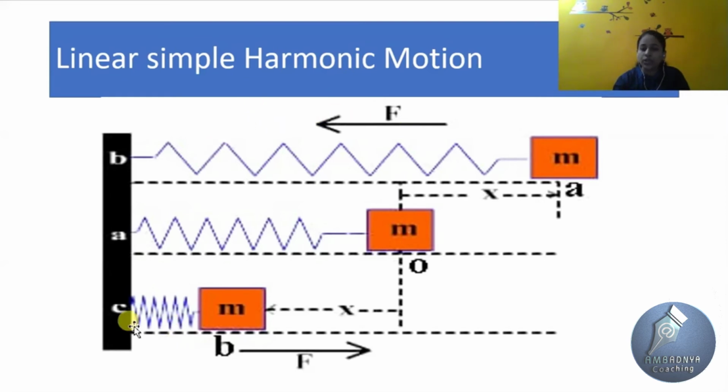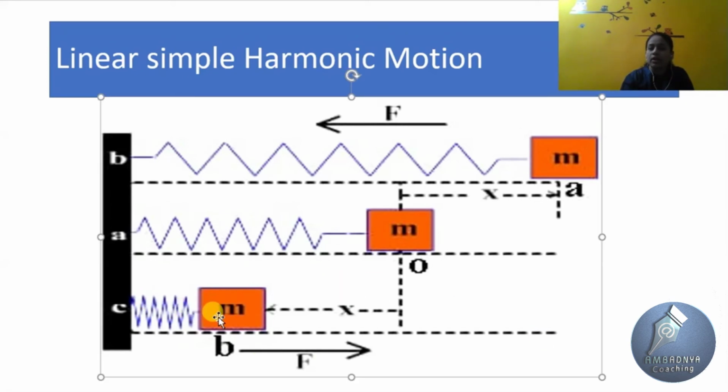Similarly, as shown in the third figure, if we compress the spring, the force is in the right direction but the displacement is in the left direction, and displacement and force are opposite to each other.